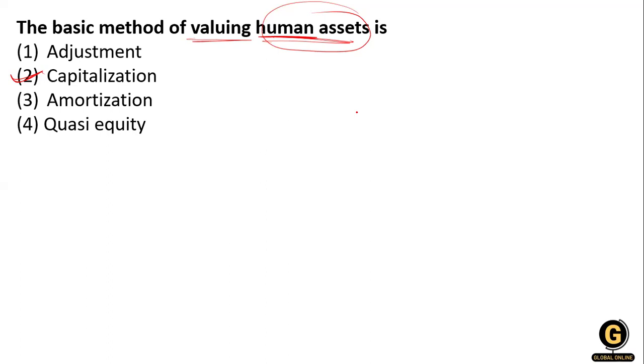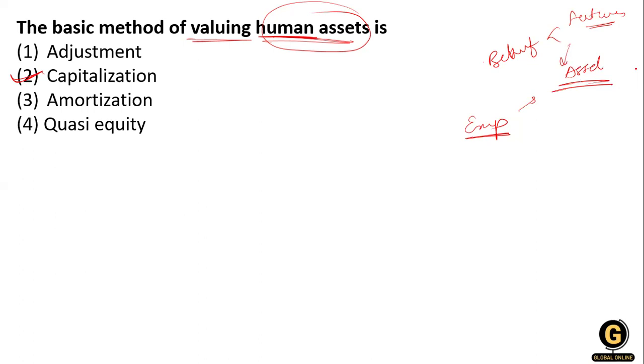A cost should be treated as an expense in the periods in which its benefits are derived. If the expected benefit is related to a future time period, it should be treated as an asset. Clear? So that's why the human asset is a capitalized value.